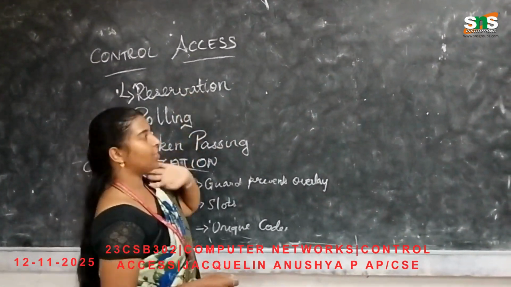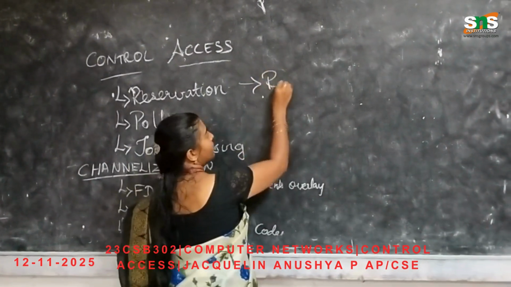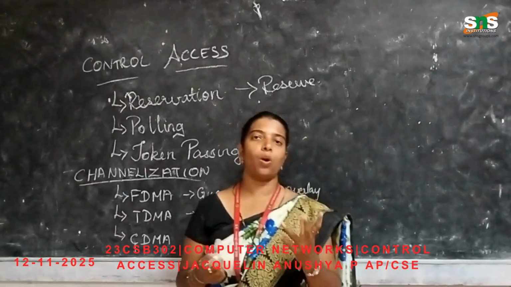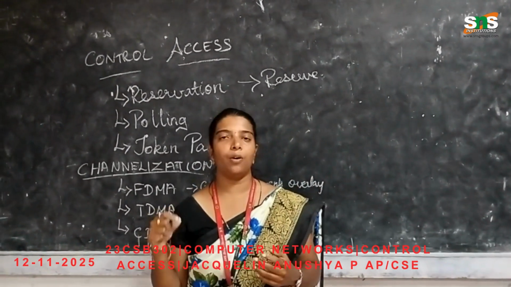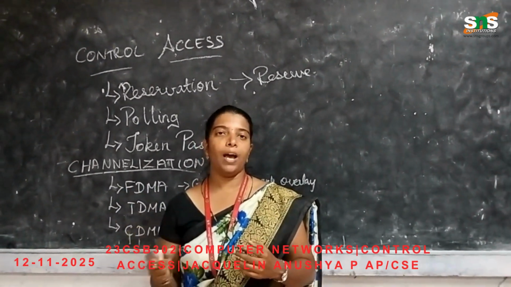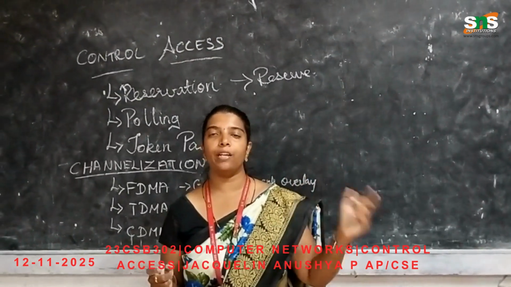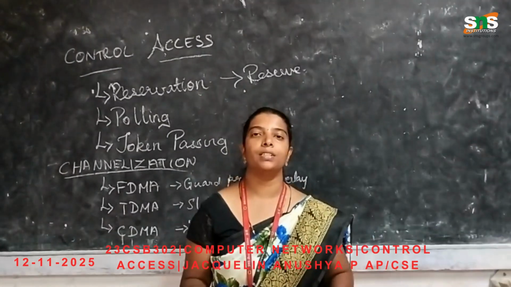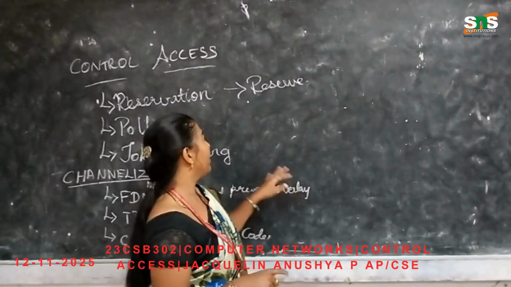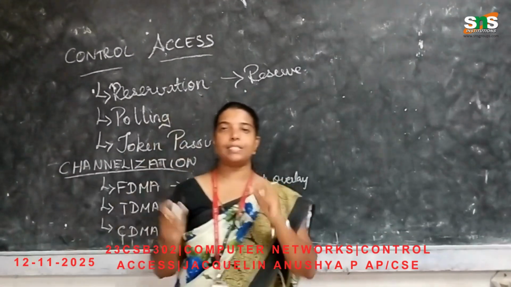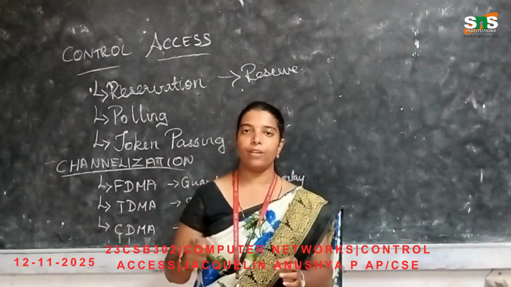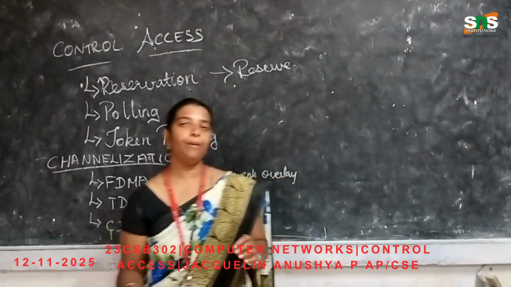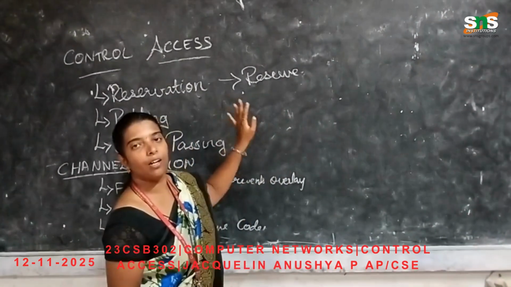In reservation, what happens is it reserves your data. For example, nowadays in WhatsApp we have an option when we send a message. It asks at what time and on what date the message should be delivered to this person. So I am reserving the message and keeping it, and when sending, I just select the duration and the time when it should be sent. That is your reservation control access.